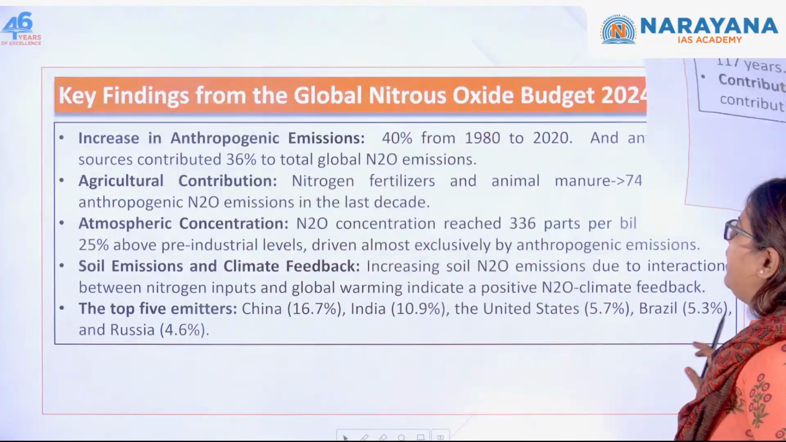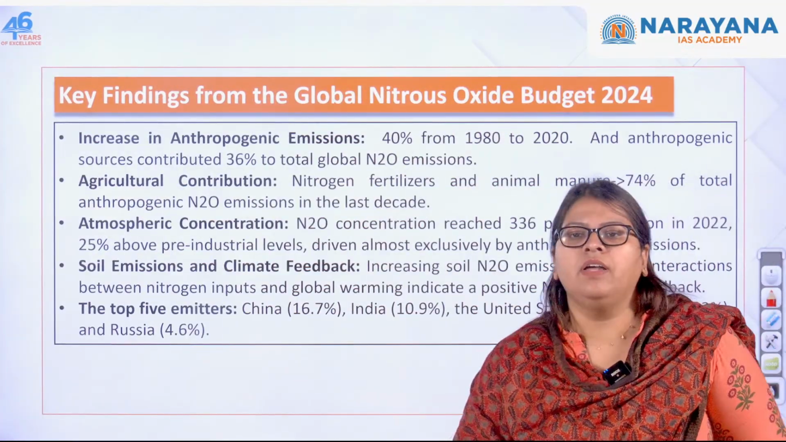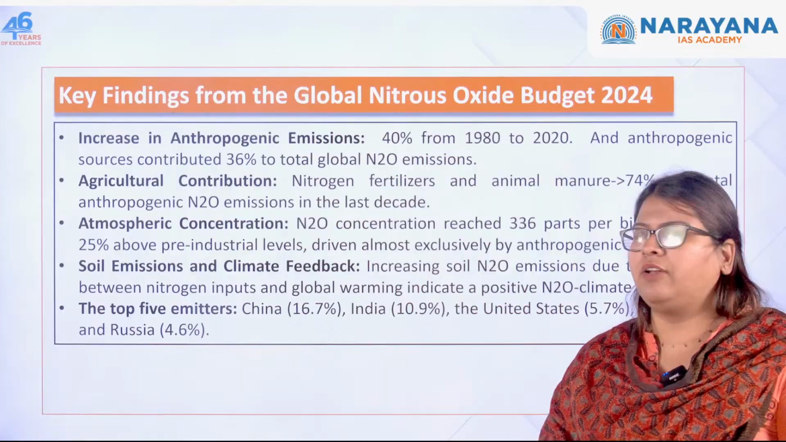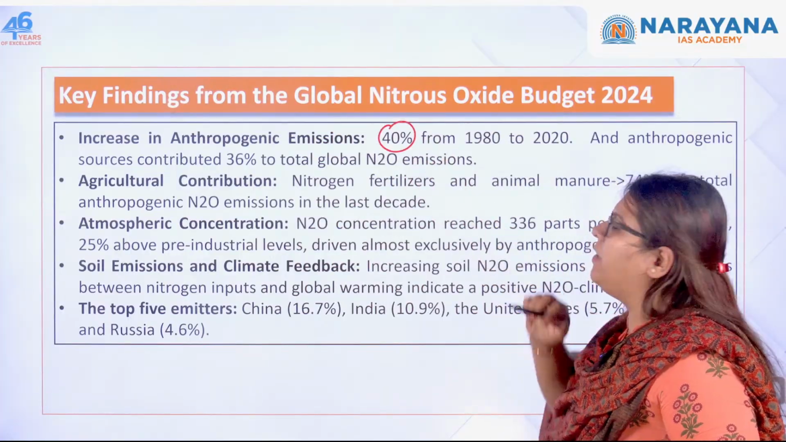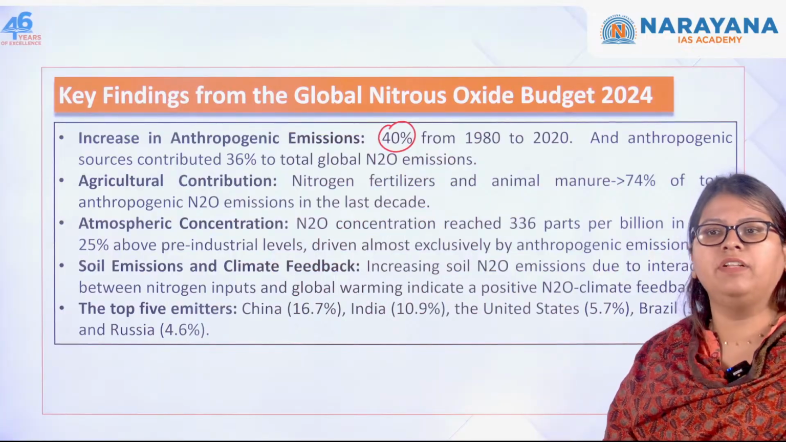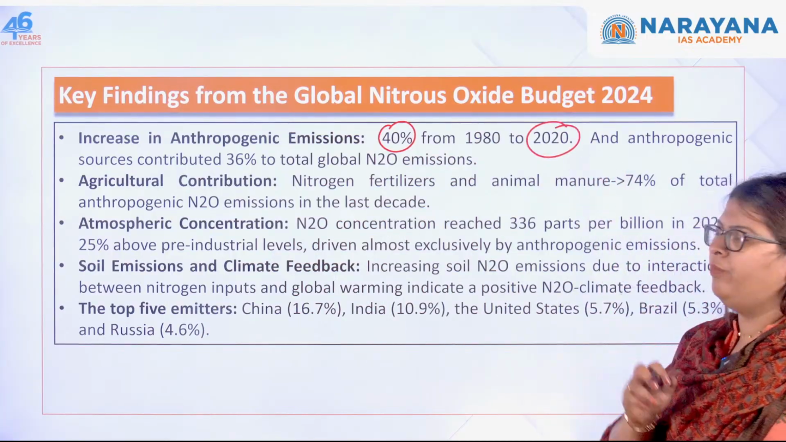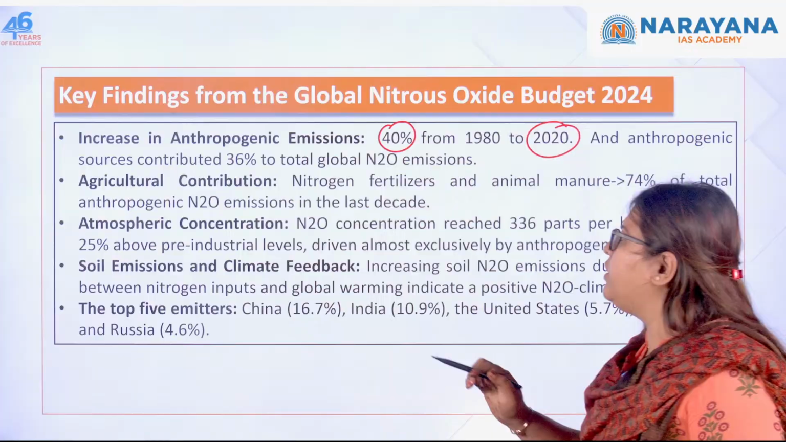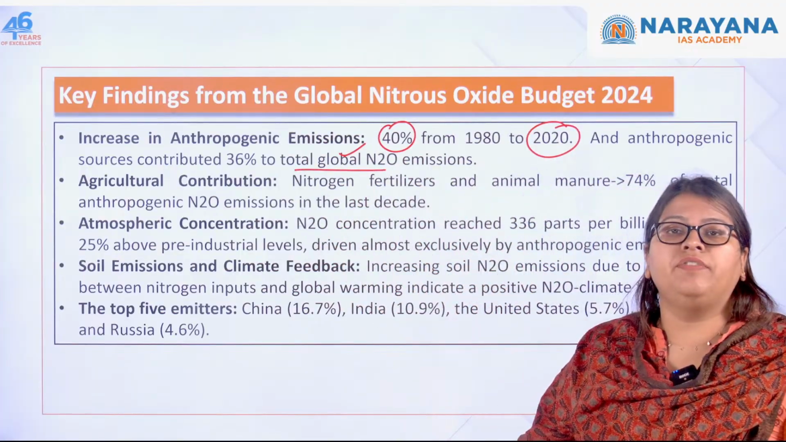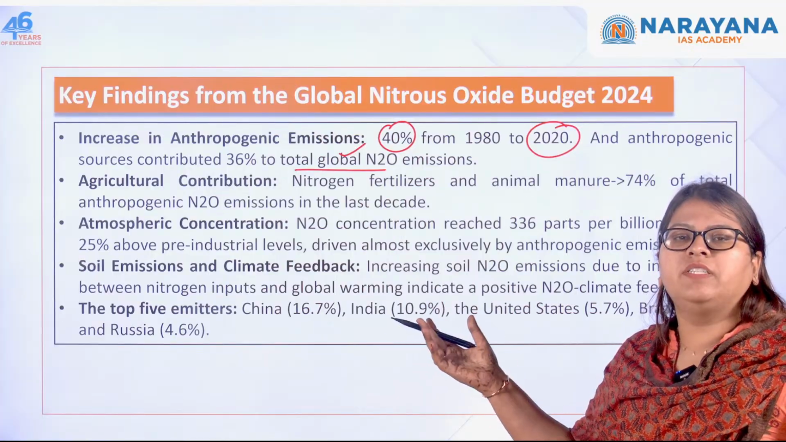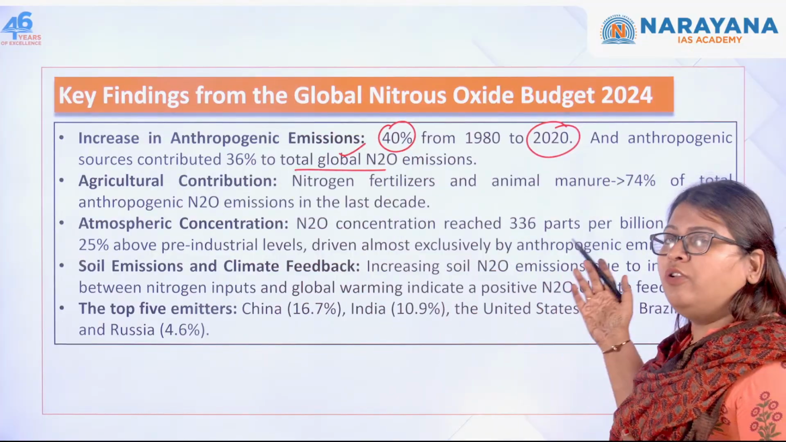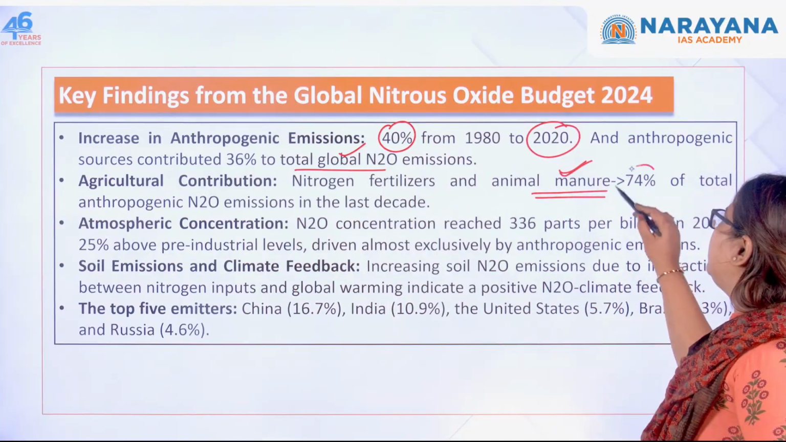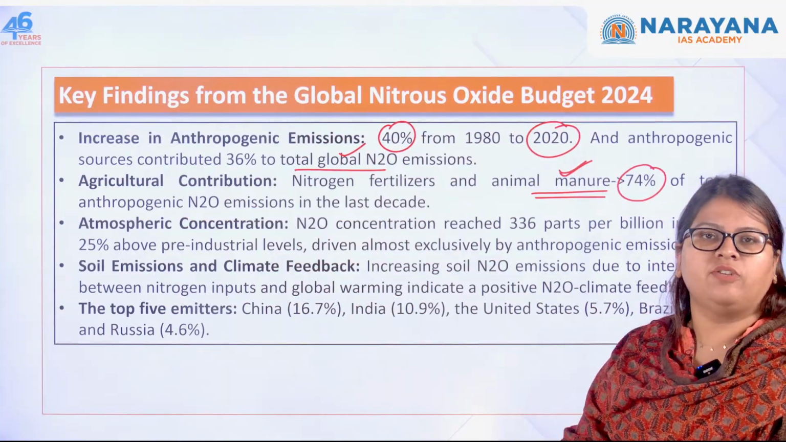So now moving forward, let us see what are the key findings of the report. There has been increased anthropogenic emission of nitrous oxide. Okay, so there has been an increase of 40% when compared to the 1980 levels, when you compare with 2022, and majorly 36% have been contributed by whom? The anthropogenic sources only, where you have significant agricultural contribution also. Obviously, when you are using fertilizers, and also animal manure, which are rich in this nitrogen, what happens? It results in 74% of the total nitrous oxide emissions.